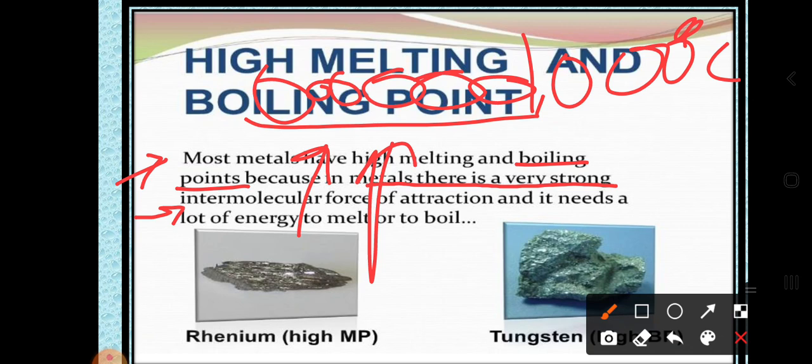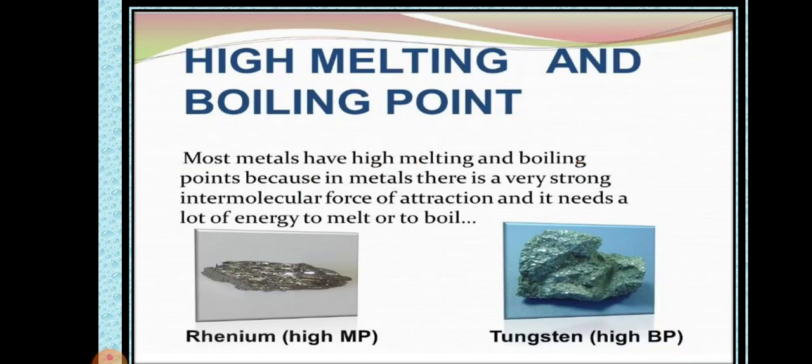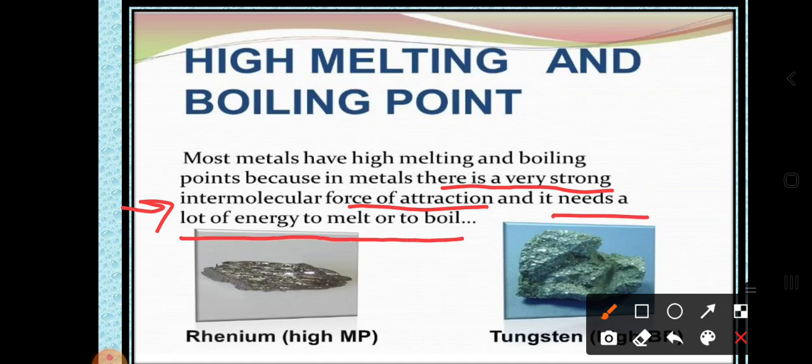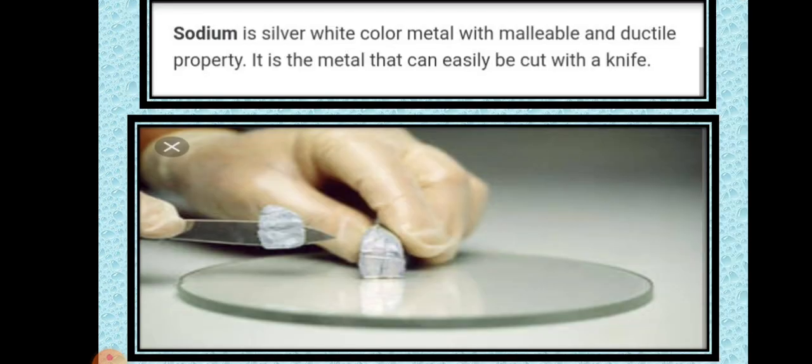So that's why they have a very high melting and boiling point. The question can be asked: what is the main point to keep in mind, why is the melting point and boiling point of metals very high? Because of the very strong intramolecular force of attraction, and it needs a lot of energy to melt or to boil. Dear students, these are the things we have learned.